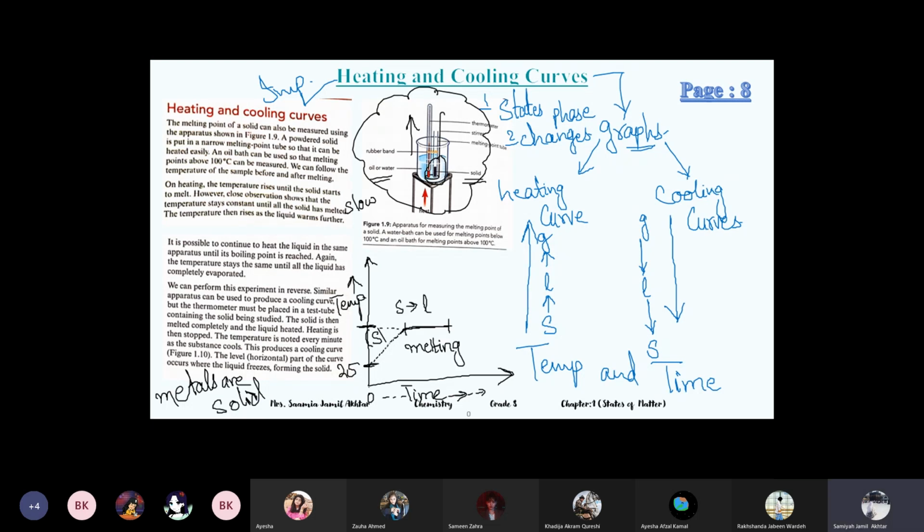Okay, when the graph becomes still, when the temperature does not rise, it becomes same. This is melting. And after melting, when it has turned into liquid, then again the temperature starts rising because we are heating it continuously. This is liquid stage.